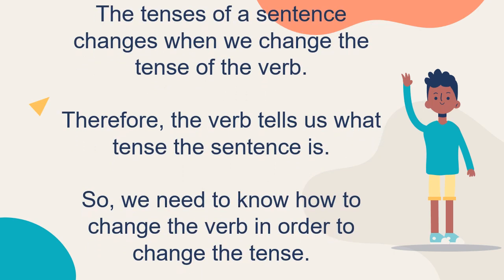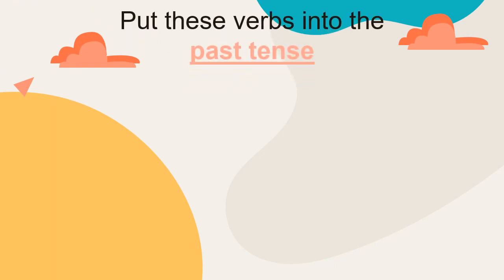The tenses of a sentence change when we change the tense of a verb. Therefore, the verb tells us what tense the sentence is. So, we need to know how to change the verb in order to change the tense. Put these verbs into the past tense. I'm going to show you some verbs, and as quickly as you can, I want you to put them into the past tense. I will then show you what the correct answer is.